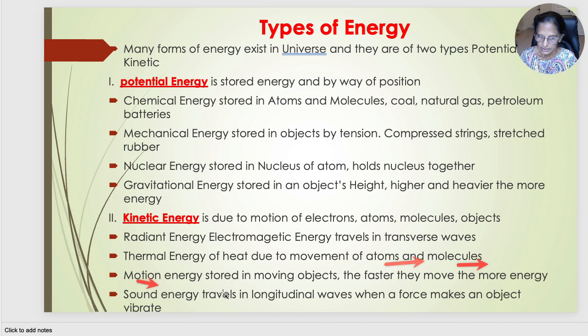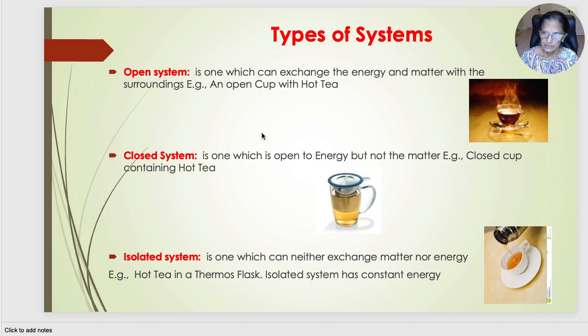What is motion energy? Motion energy is stored in moving objects. The faster the movement of the object, the more is the energy. Sound energy. It travels in longitudinal waves. When a force makes an object vibrate, then it has sound energy. Now let us see the types of systems. What are the three types of thermodynamic systems?